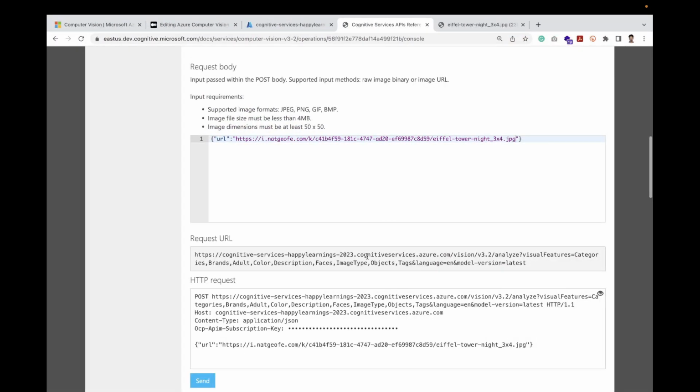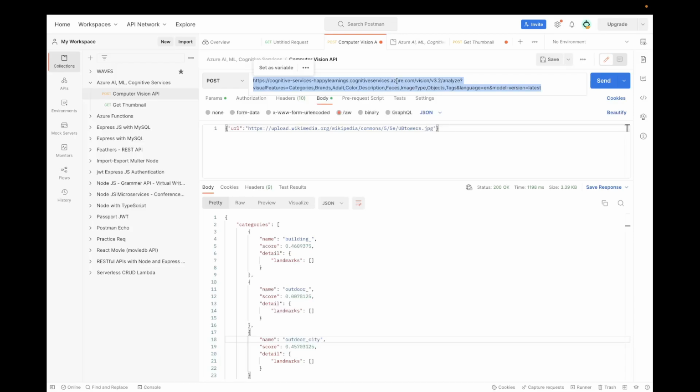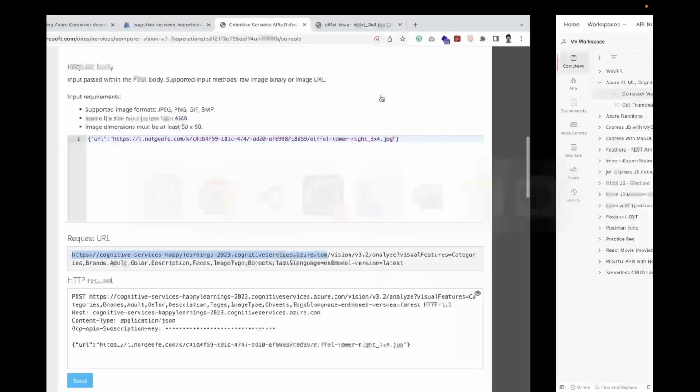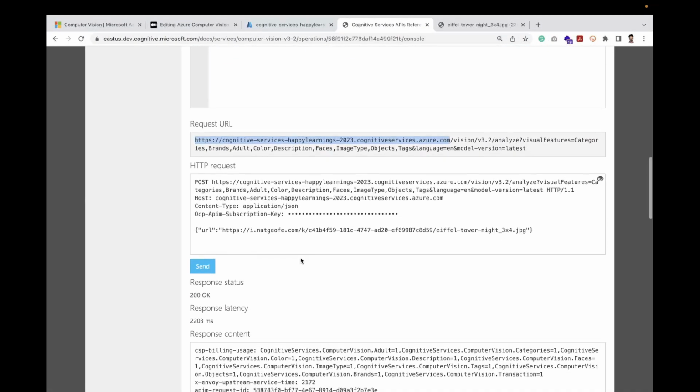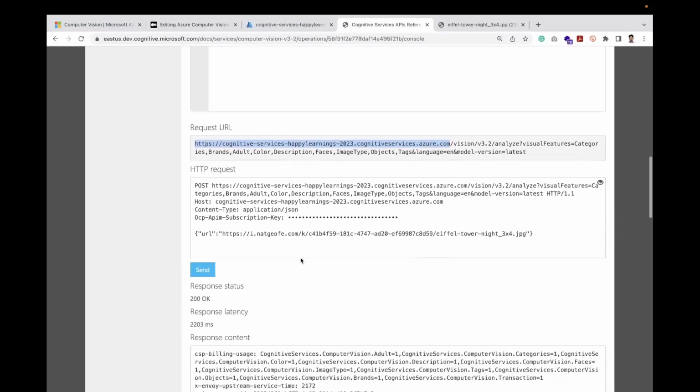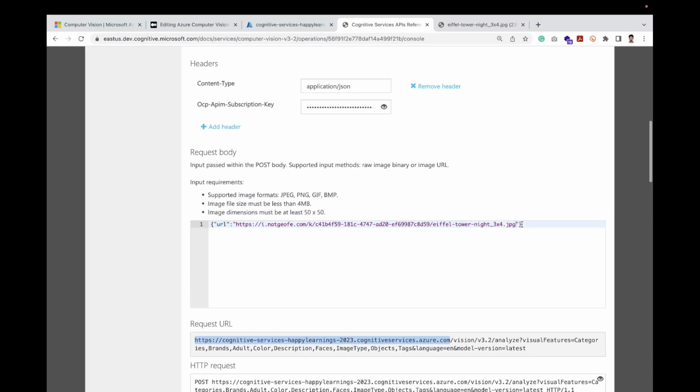Now for our case the endpoint is with that 2023. So we will come over here and replace it by 2023. The rest goes the same. In our case, the image we have provided, we are copying that image.